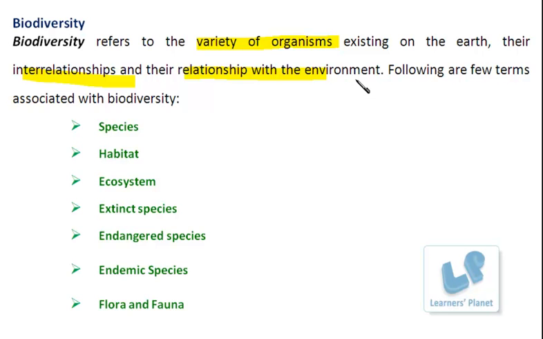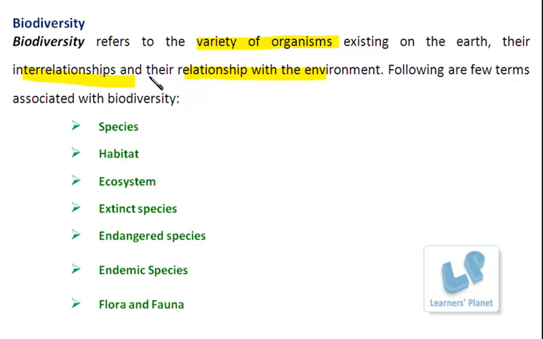Because simply existing is not the nature of any living organism. They are able to communicate with each other as well as with the abiotic components. And when such interaction is possible, then only survival becomes possible. And then only the balance is maintained between the different components of our environment.